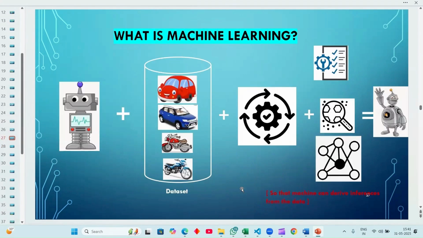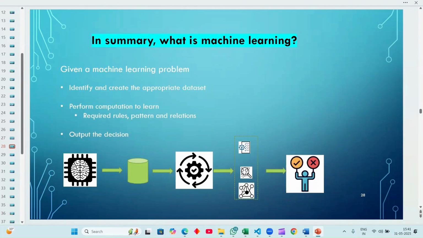Building logic by training data or analyzing, identifying the patterns, finding the logic. After that, we get a proper machine learning model. Okay, view a machine learning problem, identify and create an approach, prepare a data set, perform computation to learn the required rules, patterns, and relationships. Okay, this is how the model is generated, the machine learning brain.